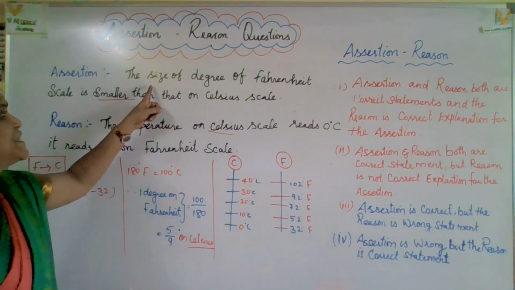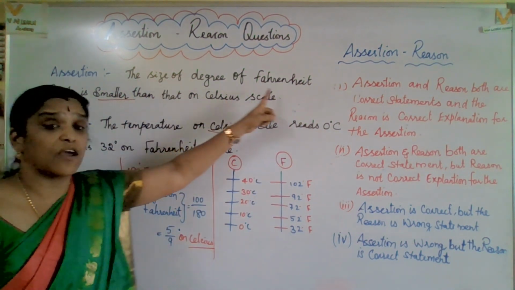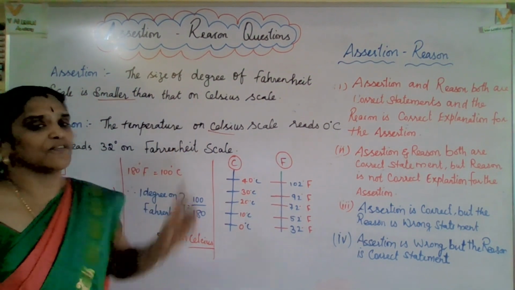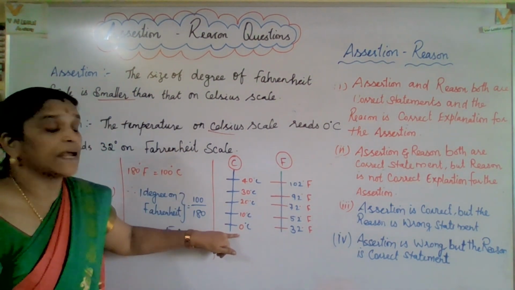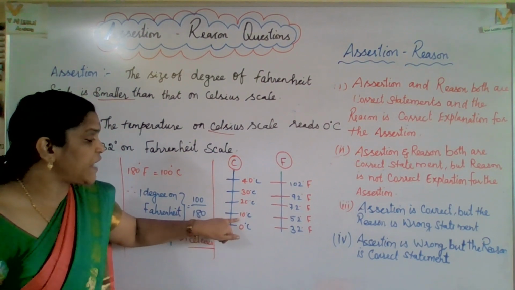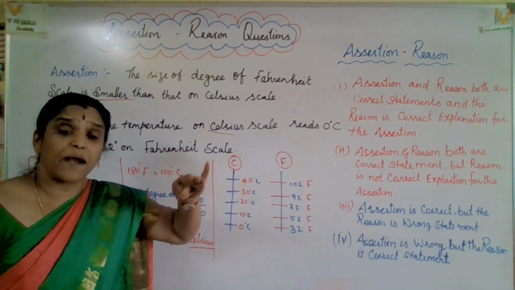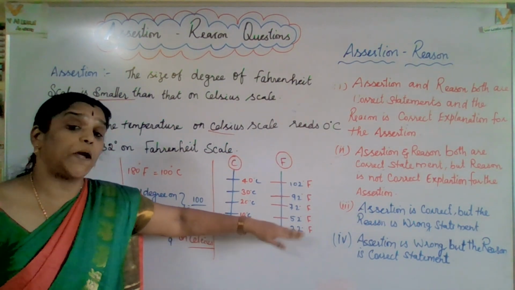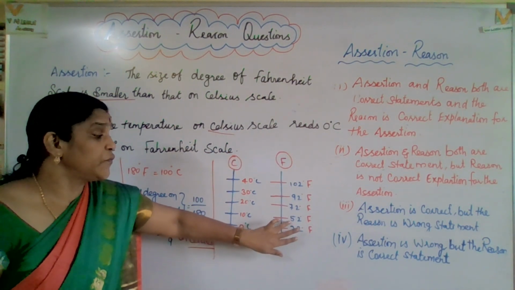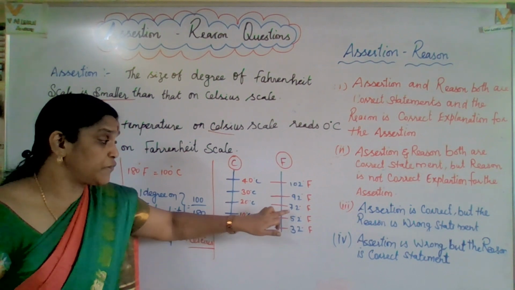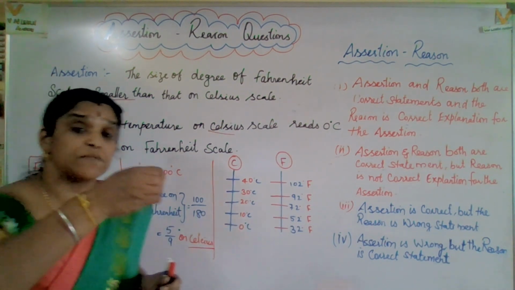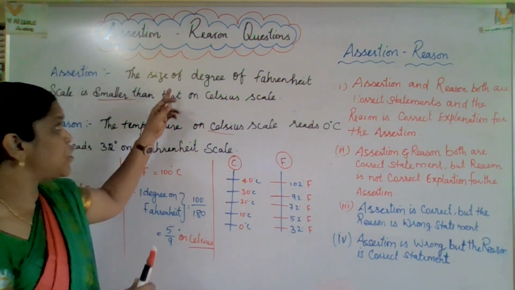That is the reason they mention the size of degree of Fahrenheit scale is smaller than that of the Celsius. Whereas here 0, 10, 20, 30, 40, one behind another, it is coming in tens. But here 32, 42 is not there, 52, 62 is not there, 72. That means the scale will be smaller in size. That is what they mentioned.